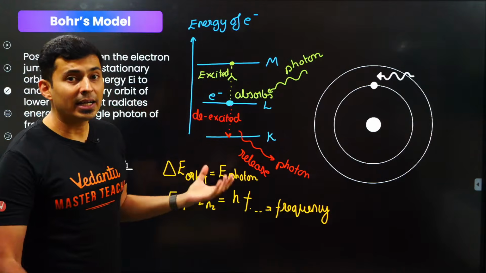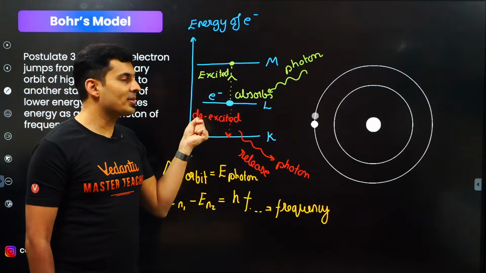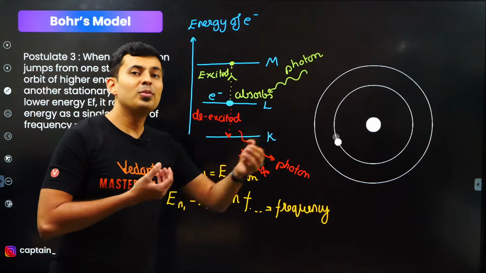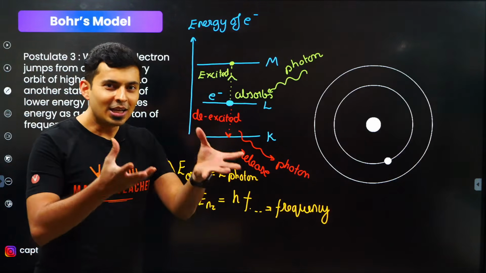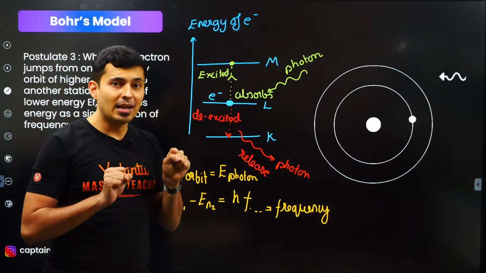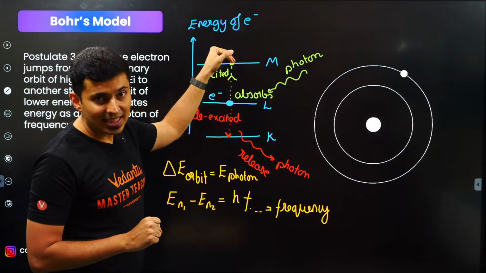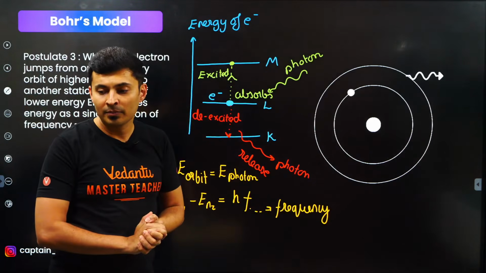So when a spectrum is formed because of absorption, what will it be called? Absorption spectrum. Obvious, right? Very simple. If a spectrum is formed because light is absorbed, that means the electrons get excited, that spectrum will be called an absorption spectrum.